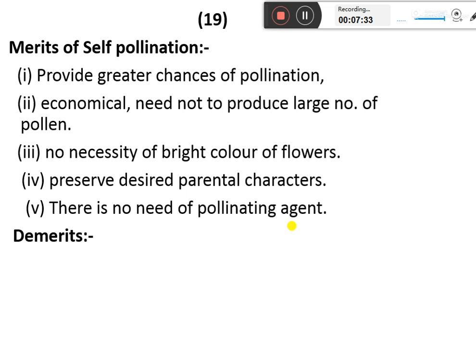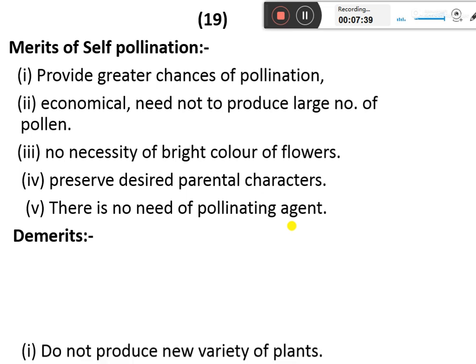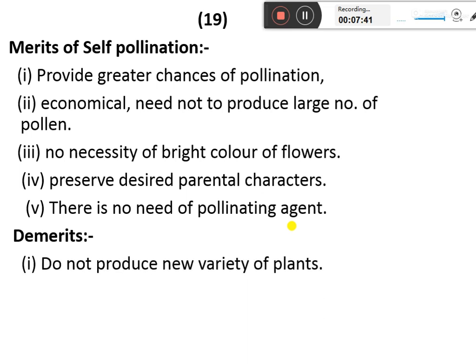Now, besides these merits, there are demerits or disadvantages of self-pollination. In self-pollination, they do not produce new varieties of plants. Since the characters do not change from one generation to another, new varieties of plants are not produced at all. Second, there is a loss of vigor